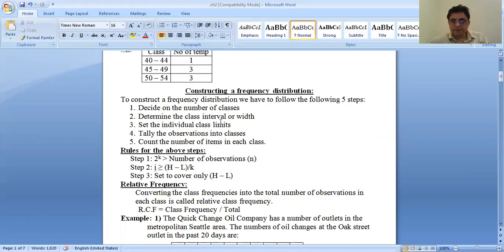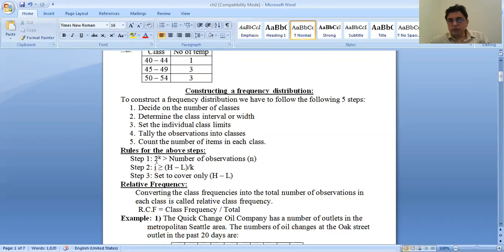For the first step, decide the number of classes. It should be decided by this formula: 2 to the power k should be greater than the number of observations, where k is the number of classes. For example, if k is 1, 2 power 1 is 2, meaning up to 2 data, we choose only 1 class.